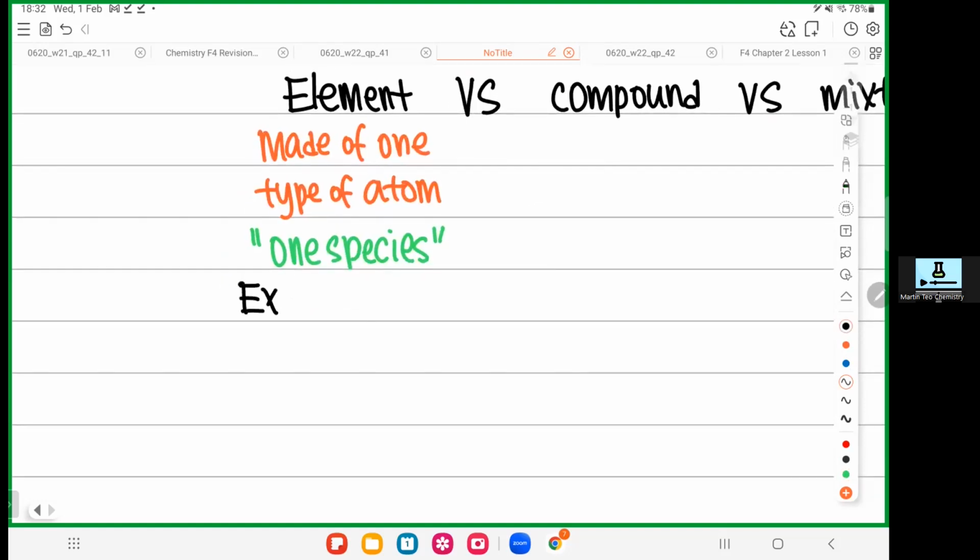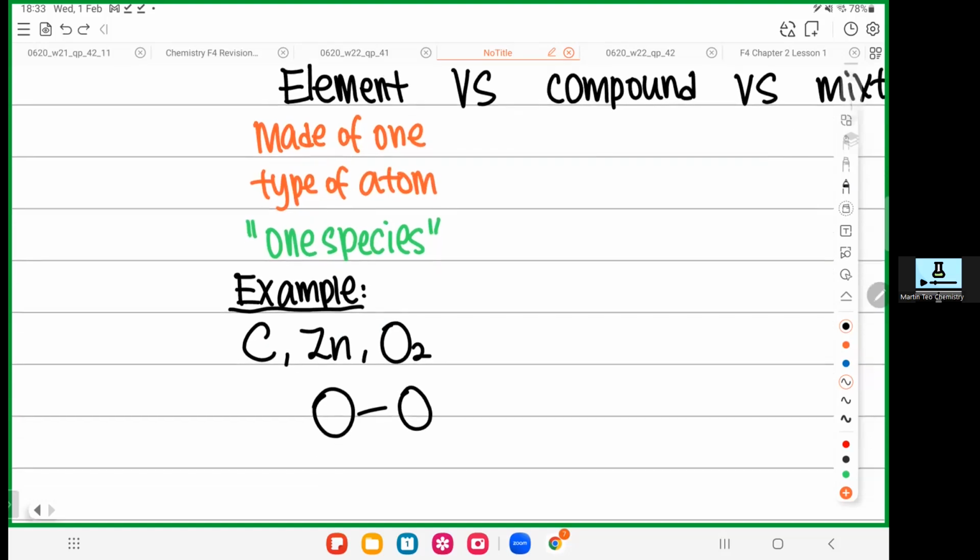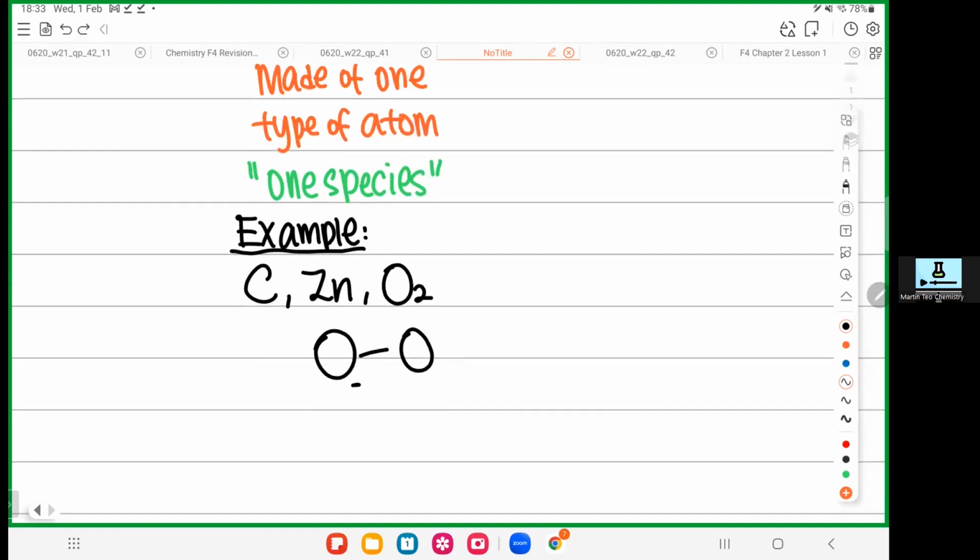I give you a few examples. Carbon. Is carbon an element? Yes, carbon is made by one species. There's only C, nothing else. Zinc, is it an element? Yes, you only have Zn, nothing else. Oxygen O2, is it an element? Some people say, sir, I thought you have 2 O. How can it be an element? So an element must be one species. This is O. This one also O. They are the same species. So when they are the same species, they are an element.